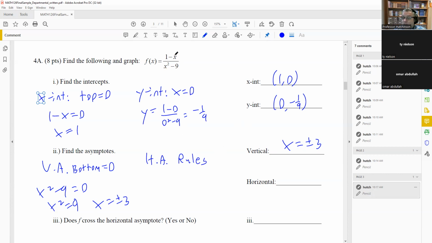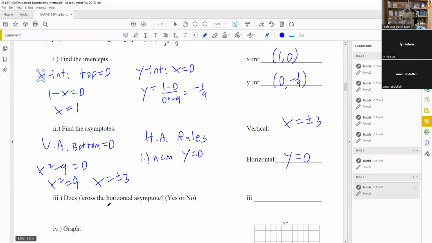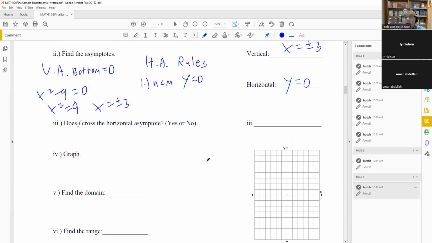And then for the HA, we use the rules we talked about in class. It has to do with the highest power on top and the highest power on the bottom. In this problem, we have rule number 1, which is n is less than m. In lecture, I gave 1, 2, and 3 rules about that, so you can go back and check that. In this case, n is less than m: the highest power on top is 1, the highest power on the bottom is 2. Then you end up with y equals 0 as the equation for the horizontal asymptote. Does f cross the horizontal asymptote? Let's answer that after we graph it.